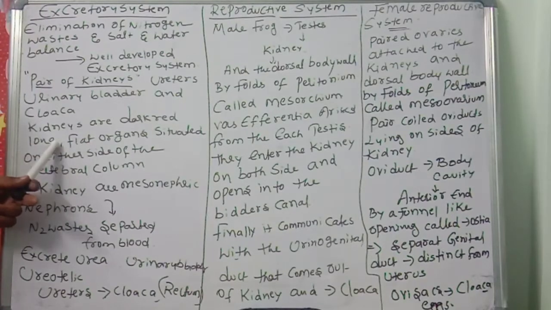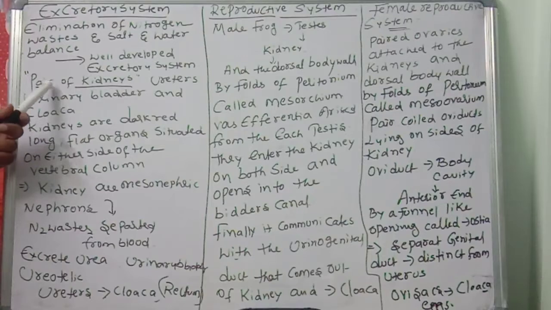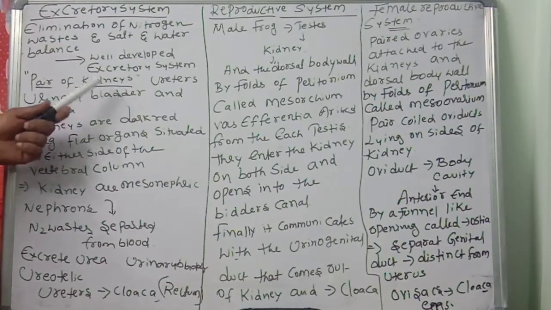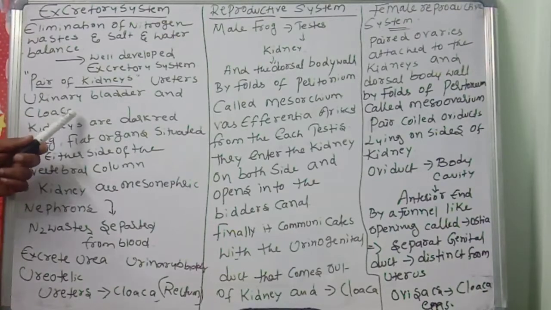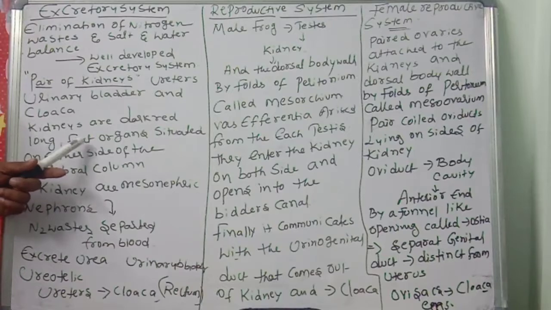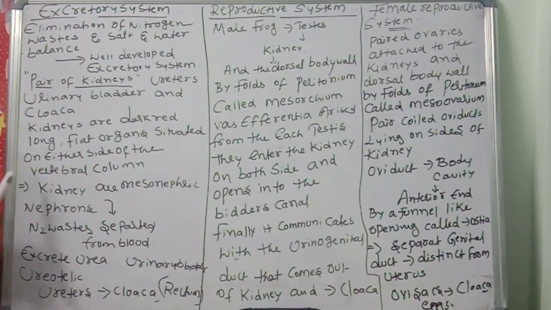Kidneys are dark red, long, flat organs situated on either side of the vertebral column. First, what is the excretory system of the frog? A pair of kidneys, ureters, urinary bladder, and a cloaca. The kidneys are dark red, long, flat organs situated on either side of the vertebral column. The kidneys are mesonephric, and nephrons are present.